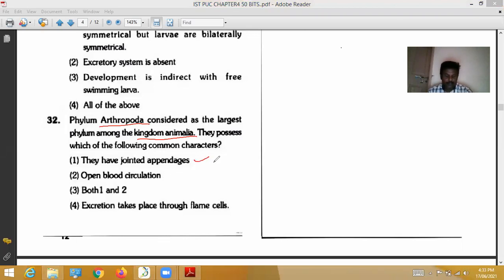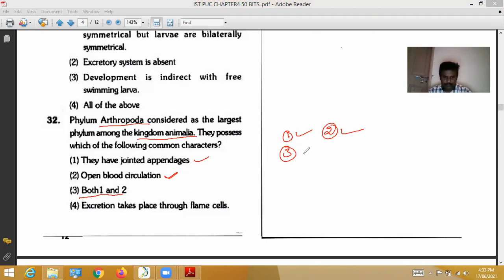Open blood circulation: the circulatory system is the open type. From the heart, blood is directly pumped into the sinuses. So this is also correct. The first option is correct, the second option is correct. Let's see the third option, both 1 and 2. Yes, the third option is correct.